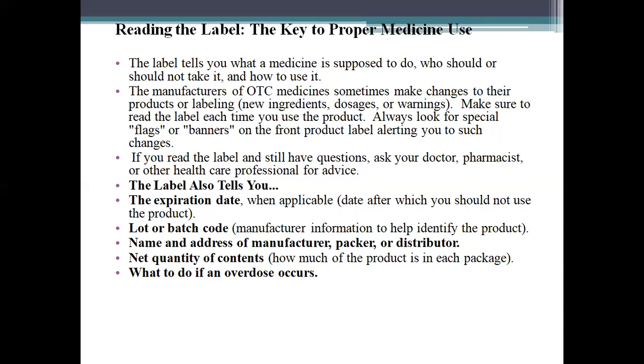The label also tells you the expiry date, when applicable, the date after which you should not use the product. Lot or batch code, manufacturer information to identify the product, name and address of the manufacturer, packer, and distributor, net quantity of contents, how much of the product is in each package, and what to do if an overdosage occurs.